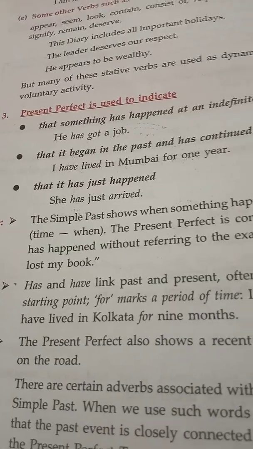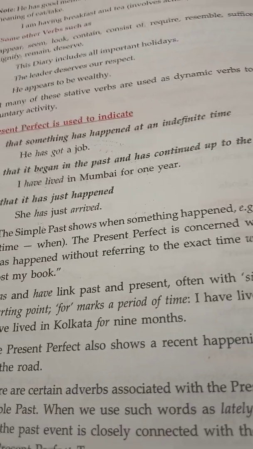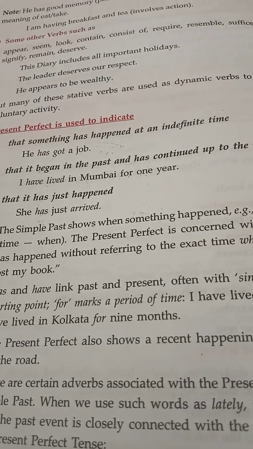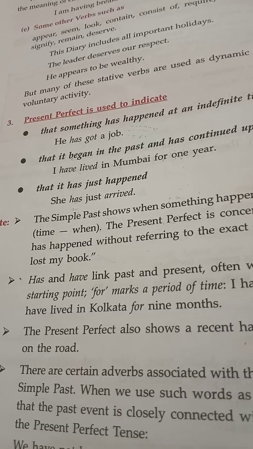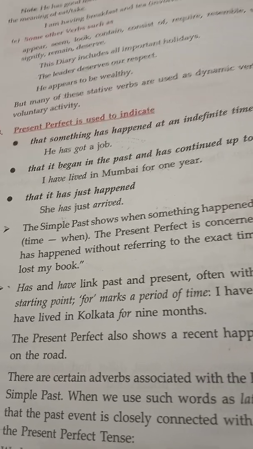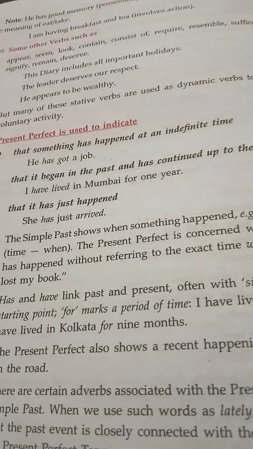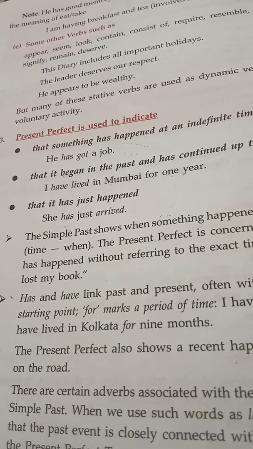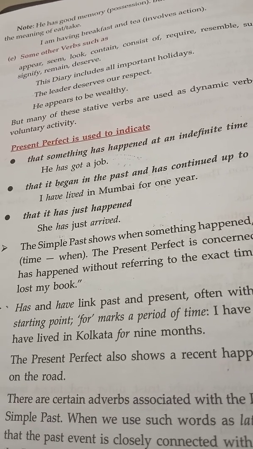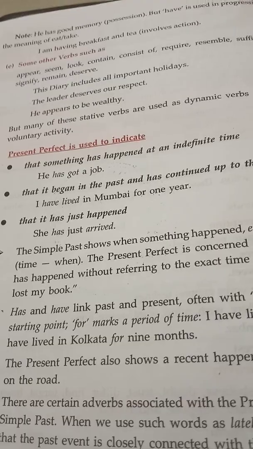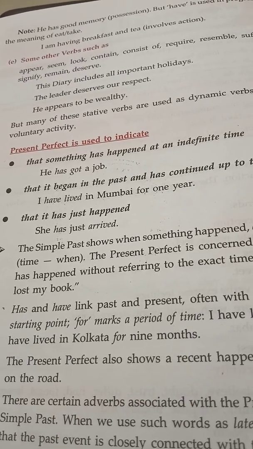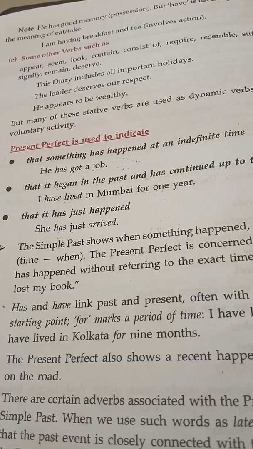Then to indicate that it began in the past and has continued up to the present. Like I say, I have lived in Mumbai for 1 year. Then to indicate that it has just happened. She has just arrived. See, the most simple way to find out whether it is present perfect is that the present perfect tense is always characterized by has or have. Has for a singular subject, have for a plural subject.